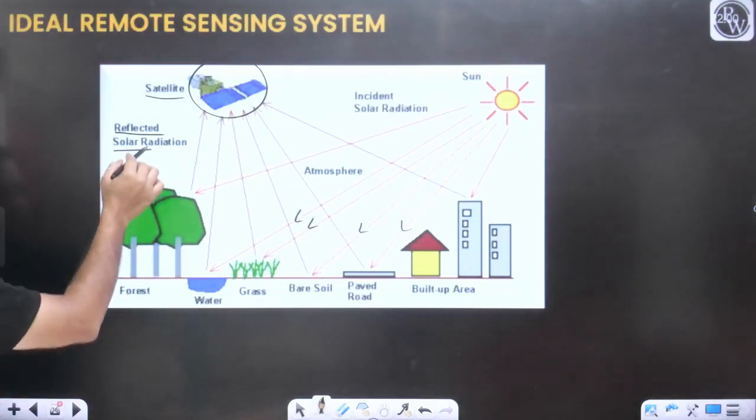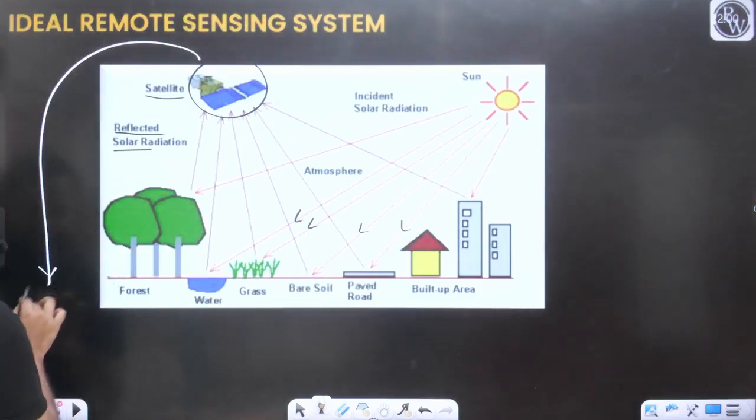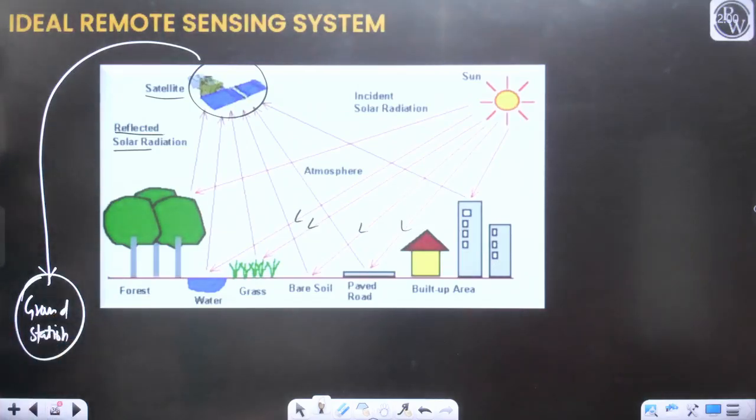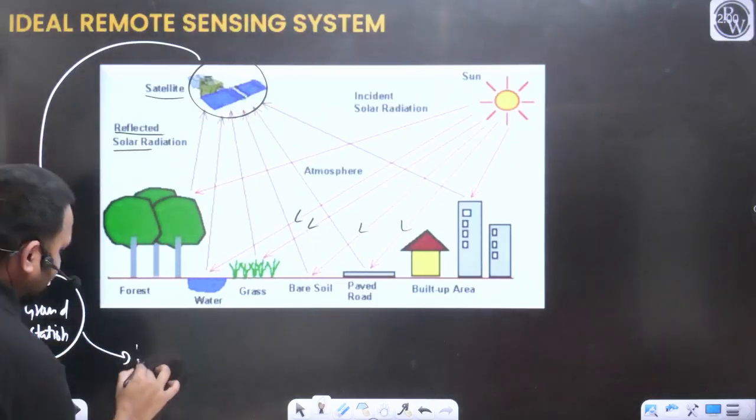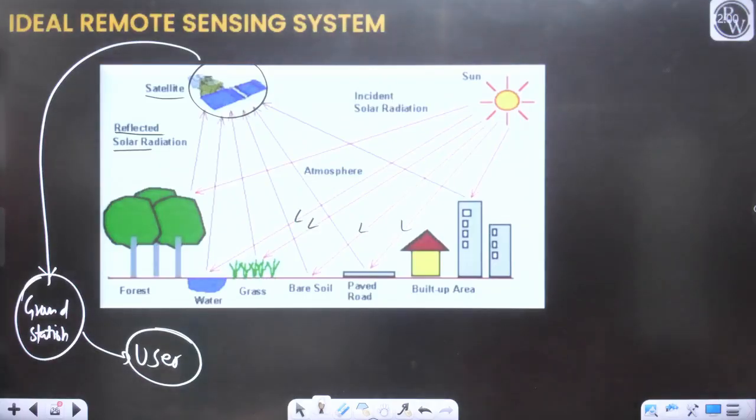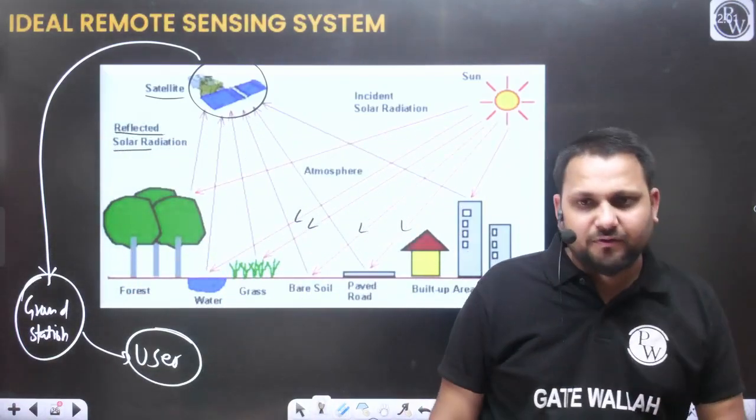And now this satellite will transmit this information to the ground station, and at the ground station we are going to process this data, and finally we will prepare the data for the user applicability, for the user use. So in this way we are collecting the information in the case of remote sensing.